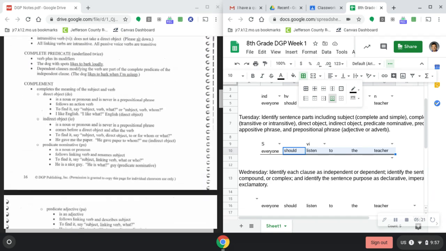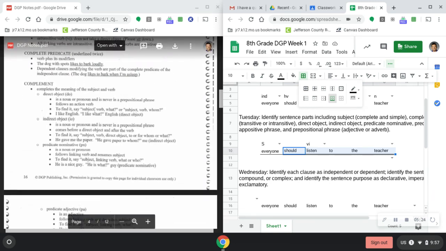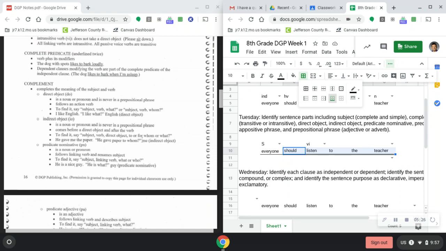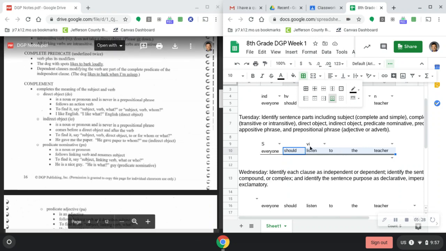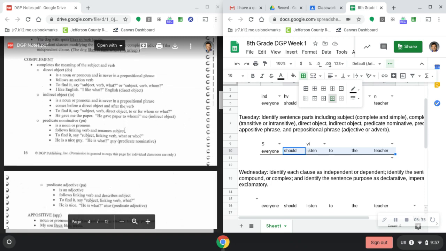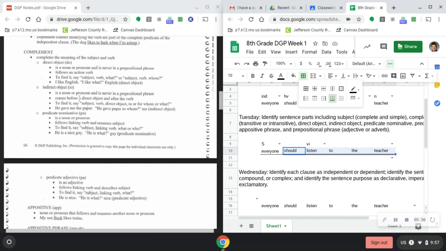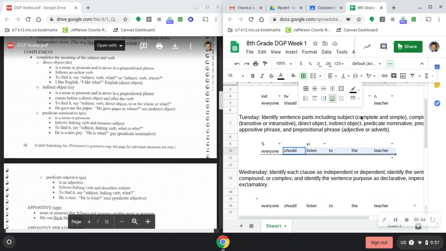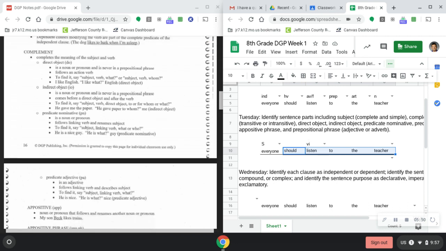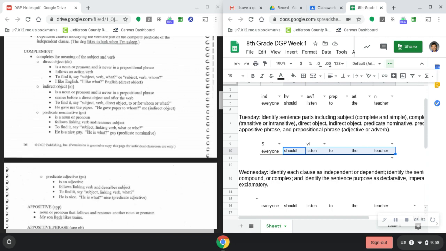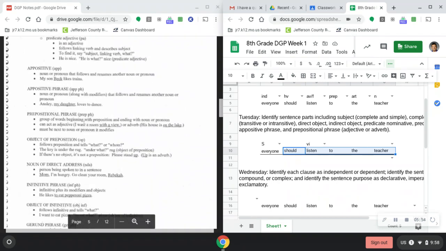Now we go on to complement. Is there a direct object? So are there any nouns that aren't addressed or that are pointing directly from our verb? Well, we already told you that we have an intransitive verb, so we don't have any direct objects. We also don't have any indirect objects. It says it is a noun or a pronoun that is never in a prepositional phrase. Well, I'll give you a hint. Since we have a preposition, we do have a prepositional phrase. If we have a preposition on Monday, we will have a prepositional phrase on Tuesday. So let's go on to prepositional phrase.